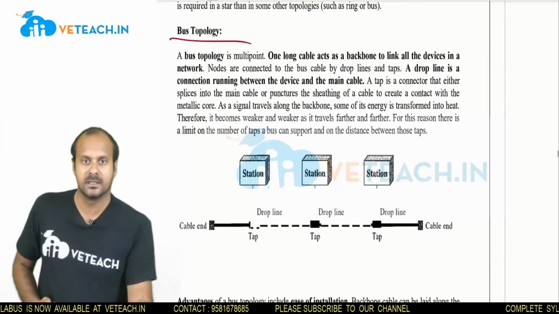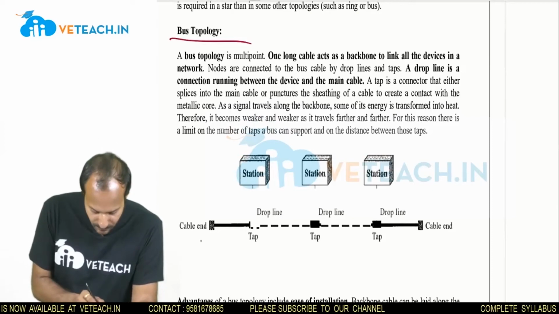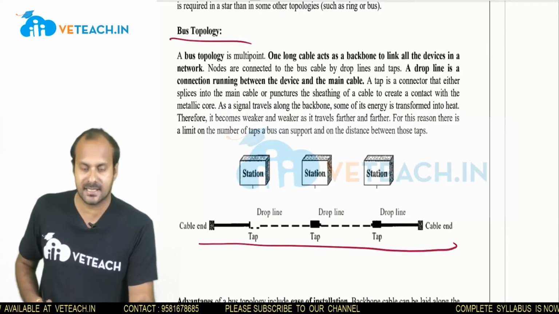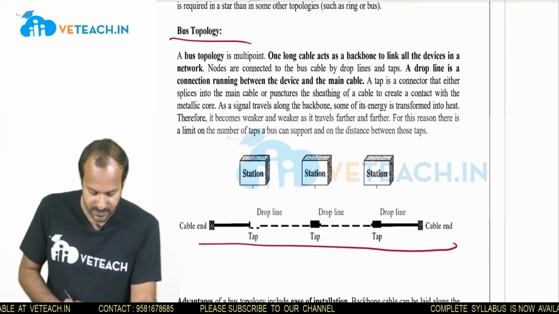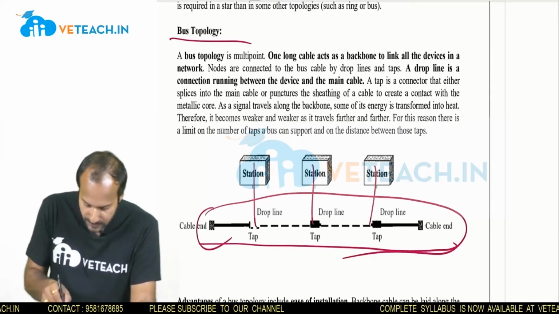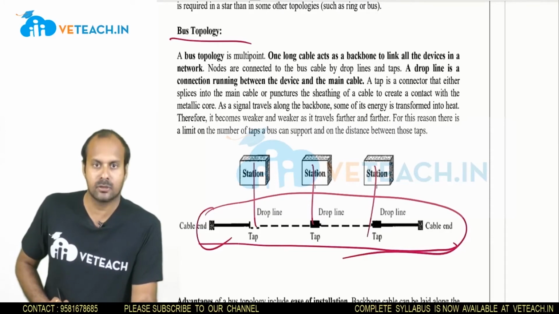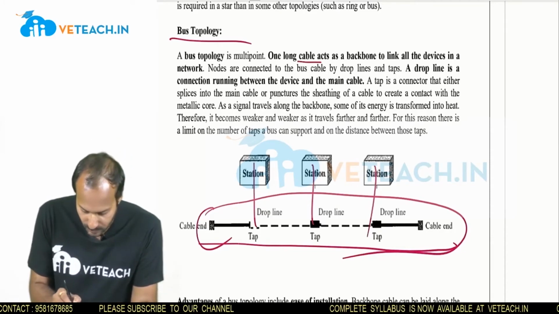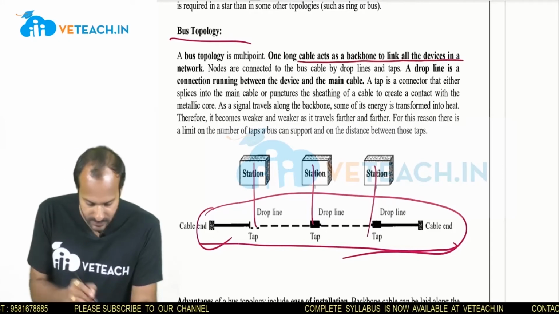What is a bus topology? Bus topology is nothing but one long cable acting as a backbone to link all other devices. This acts as a backbone to connect all the stations within the topology. See here, one long cable acts as a backbone to link all devices in the network.